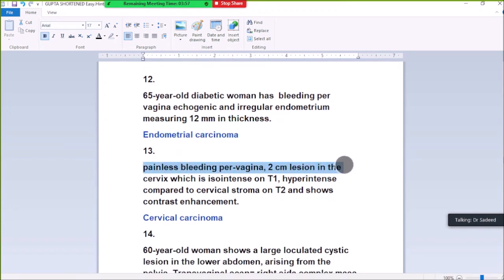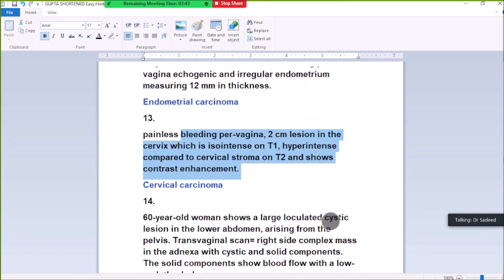13. Pain and discharge per vagina, 2 cm lesion in the cervix with isointense signal on T1, hyperintensity compared to cervical stroma on T2 and shows contrast enhancement, diagnosed cervical carcinoma.